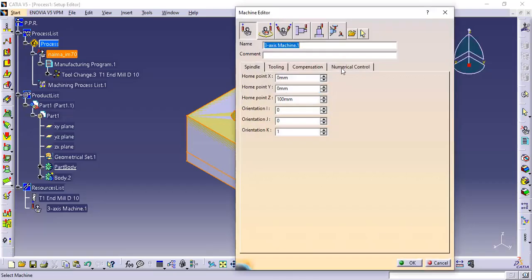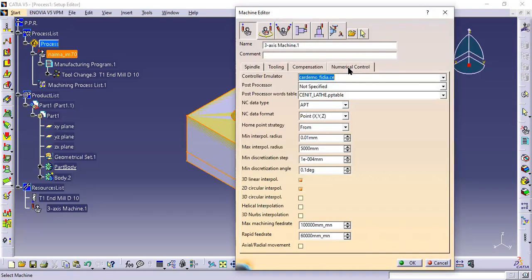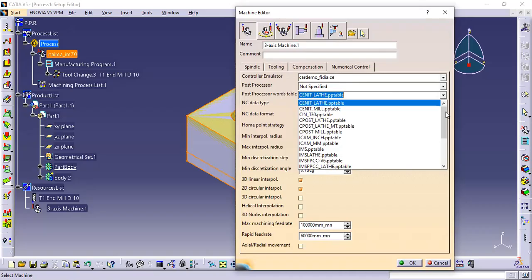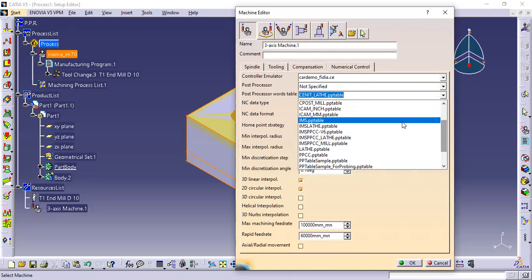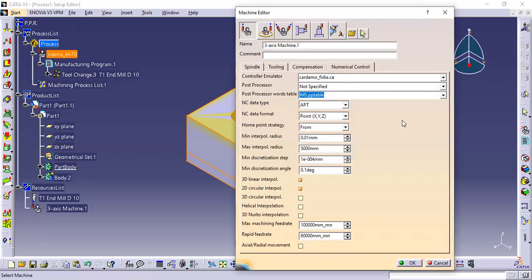In 3 axis machine, you will have to go into the numerical control. Here you can see post processor word table. You have to select the CNC lathe machine. So you will select IMS PP table, right? Here post processor is not specified.